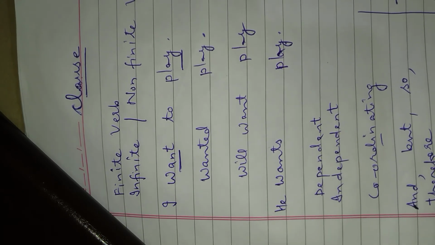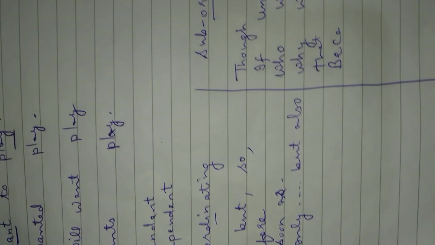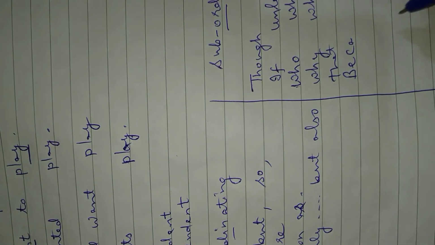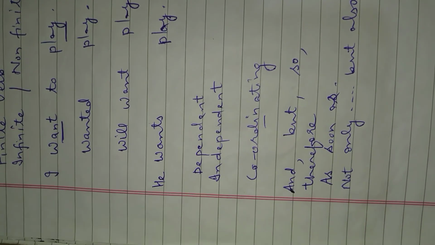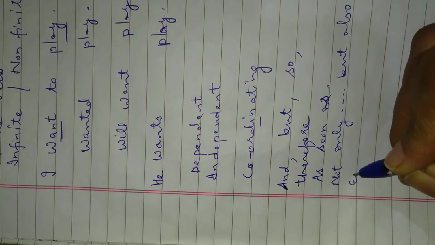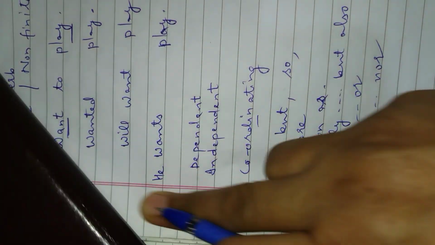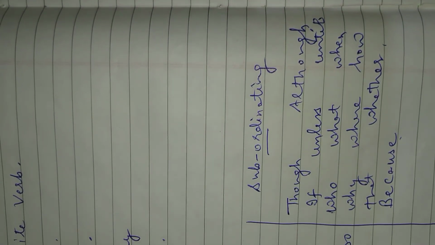Here in subordinating we should also write because. So you can see these are the main coordinating conjunctions. Either or, neither nor are also coming in this. And this is the list of main subordinating conjunctions.